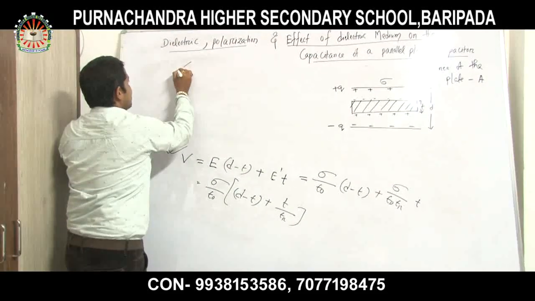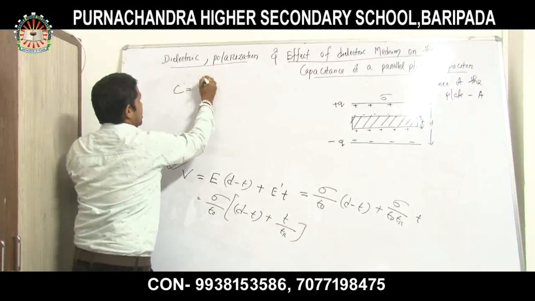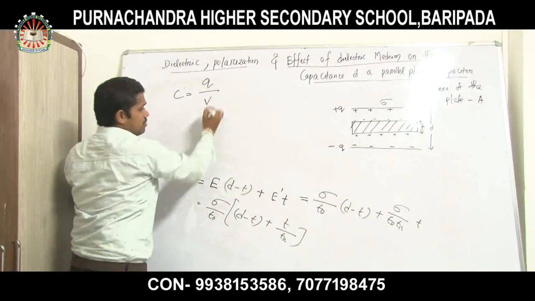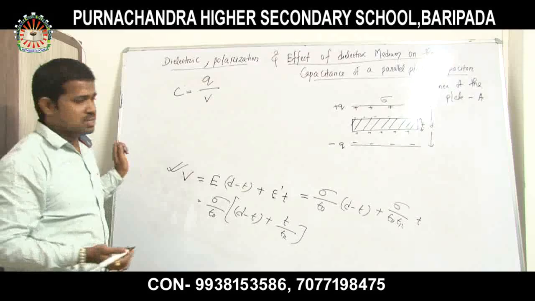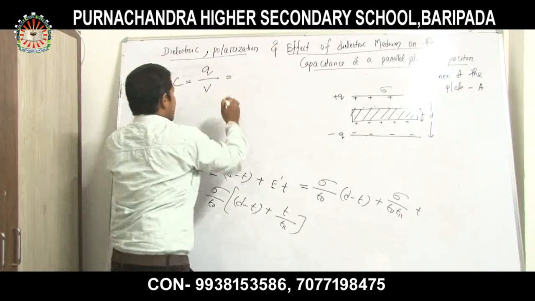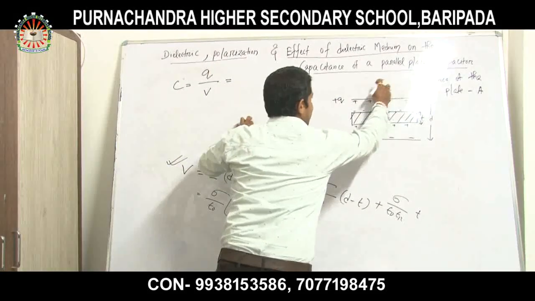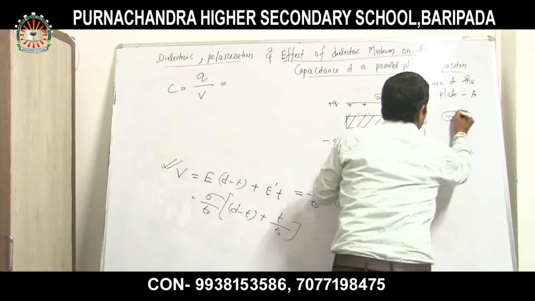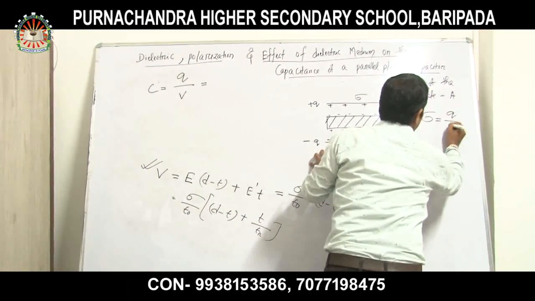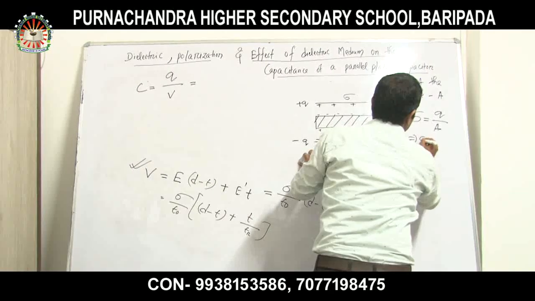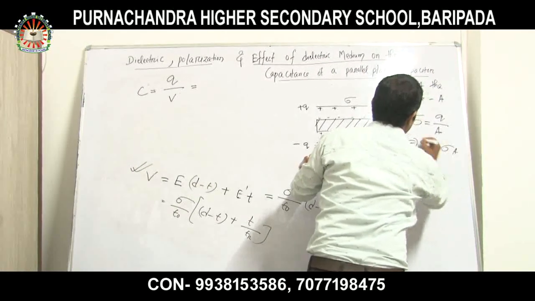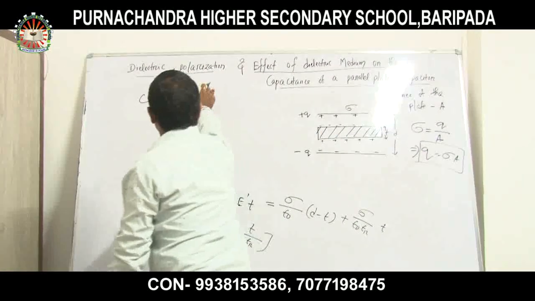Okay, so what is the formula of capacitance? C is equal to Q divided by V. Very easy. C is equal to Q divided by V, and Q means there is a surface density sigma. So what is the value? Now sigma is equal to Q by A. So that implies Q is equal to sigma A. Very simple. So I will put this value here.